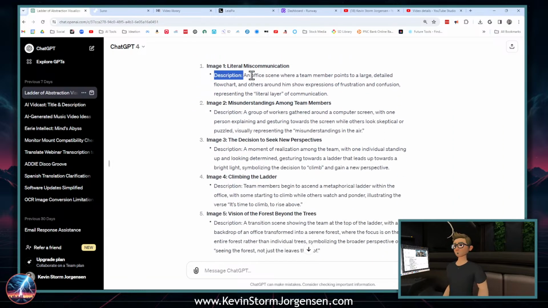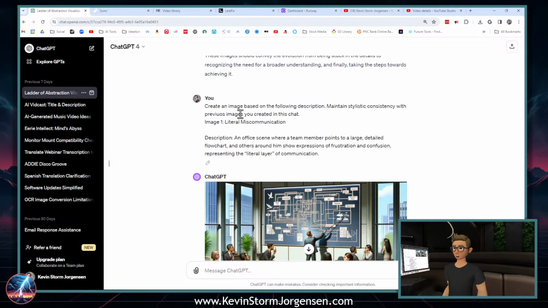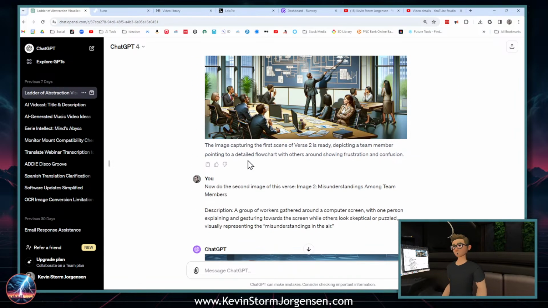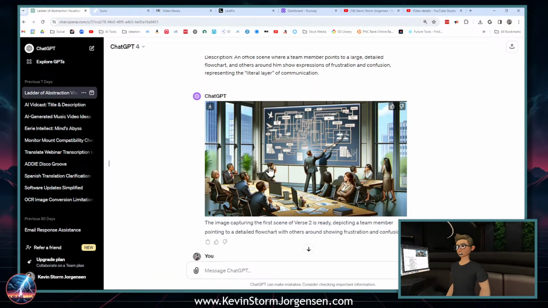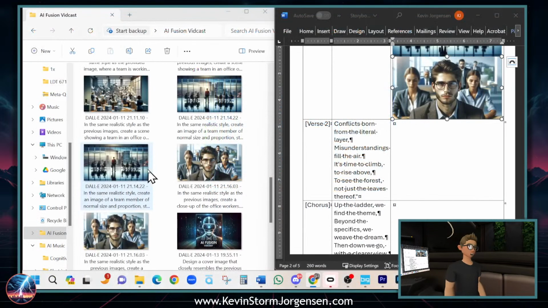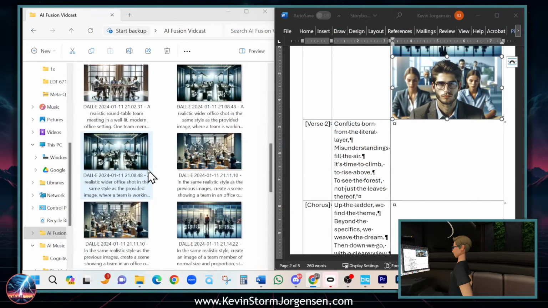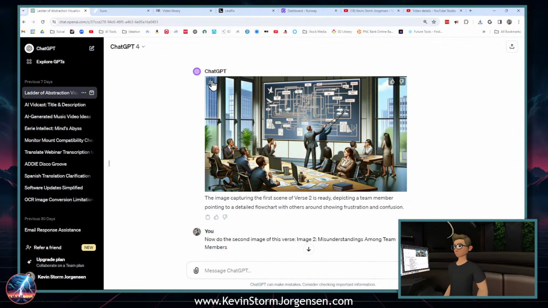And it gave us these image descriptions, and then I've been re-inputting those image descriptions into ChatGPT with the request to make those images in a 16:9 format, because that is what our aspect ratio is going to be for this music video. And so that's what it's done. And I want to make sure I am saving these images to my drive. Just double checking my drive here to make sure that they are being saved. I don't think I got this one yet, so let me save it to my drive.